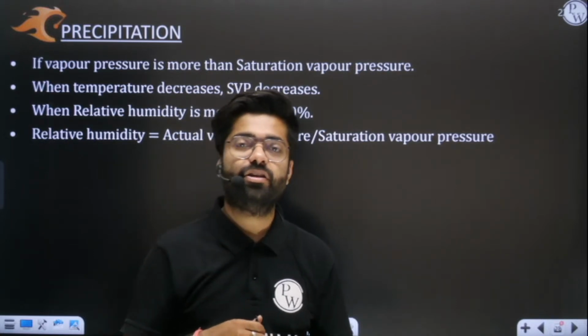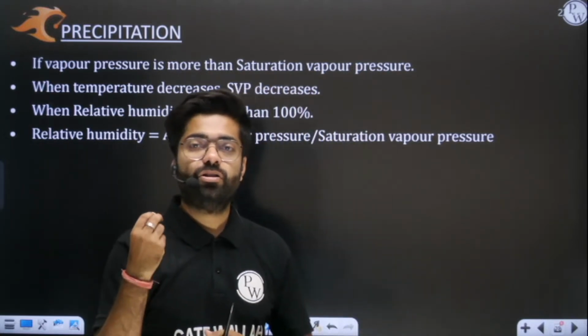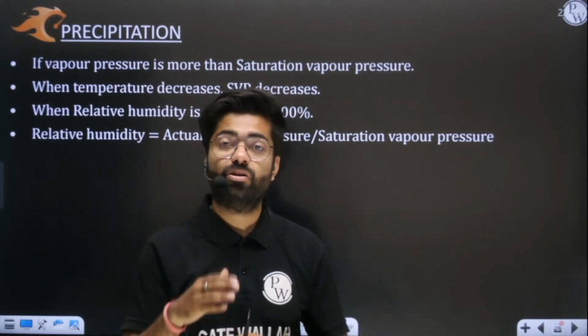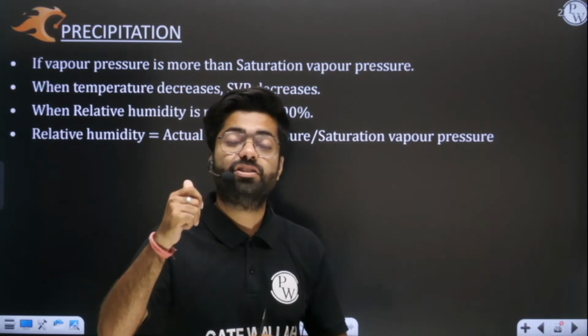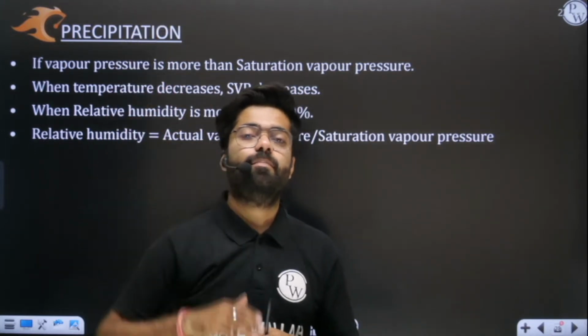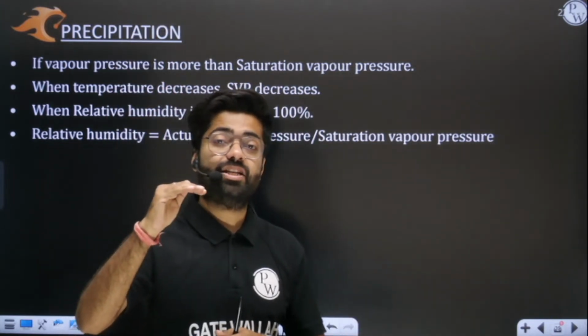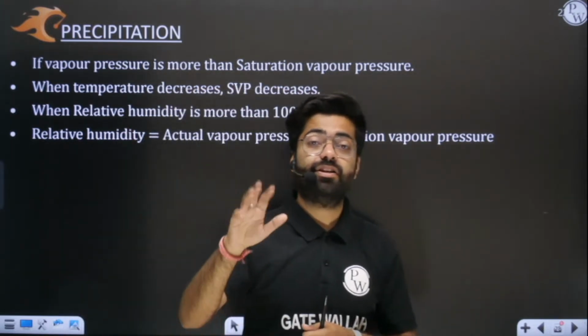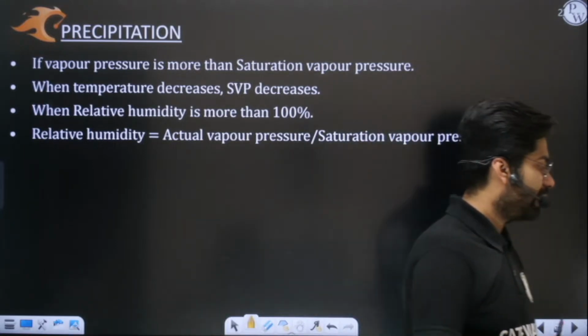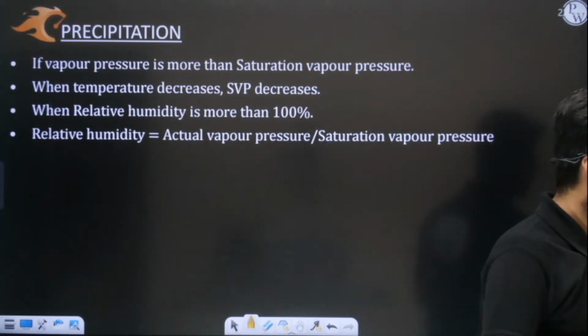Why in winter season do all this fog and mist happen? Because your vapor pressure, or the amount of moisture, exceeds that critical limit, that saturation value. If it goes beyond saturation, then obviously it will condense out. Yes or no? Kindly comment yes if you have understood this concept.